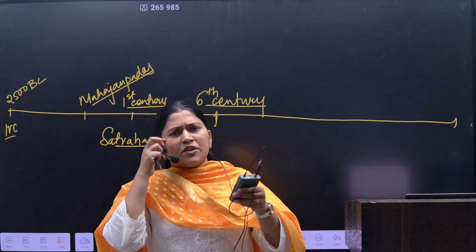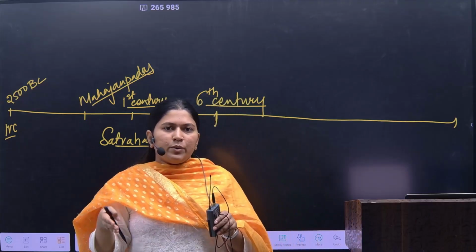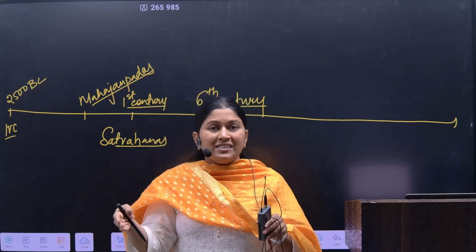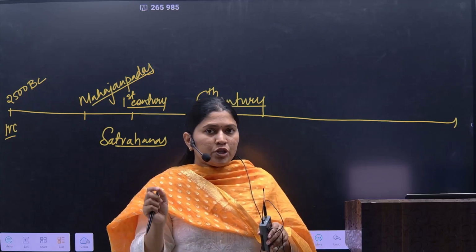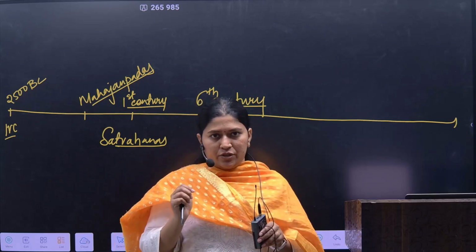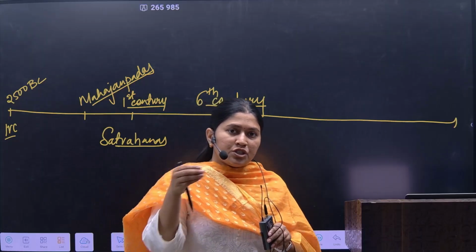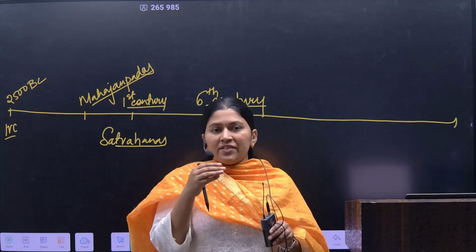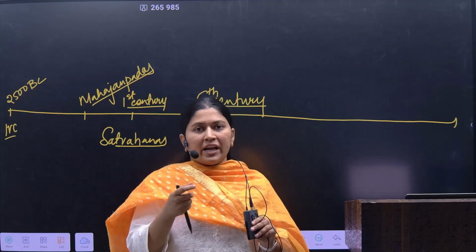Some say it started from the 9th century. But here the period between the 6th century to the 9th century is the most important period of ancient history and early medieval history. Why? Because you need to learn about the shift of the history.